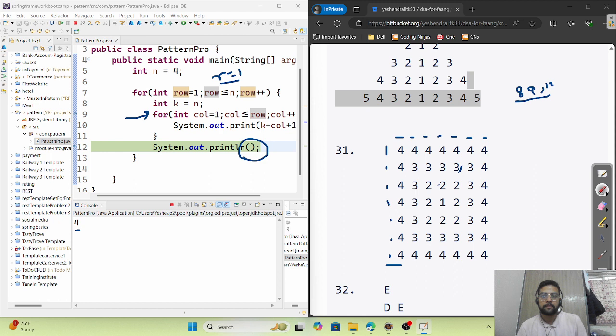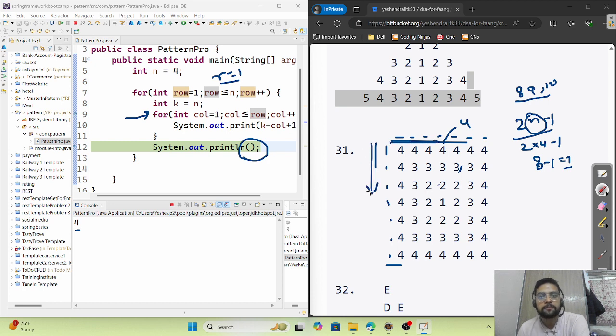Why not 10? So there's an equation, 2n minus 1. Here n is 4. So 2 into 4 minus 1, 2 into 4 is 8, minus 1 is 7. That is why there are 7 rows and 7 columns. So this is the trick behind it. It's not a trick, it's a formula.